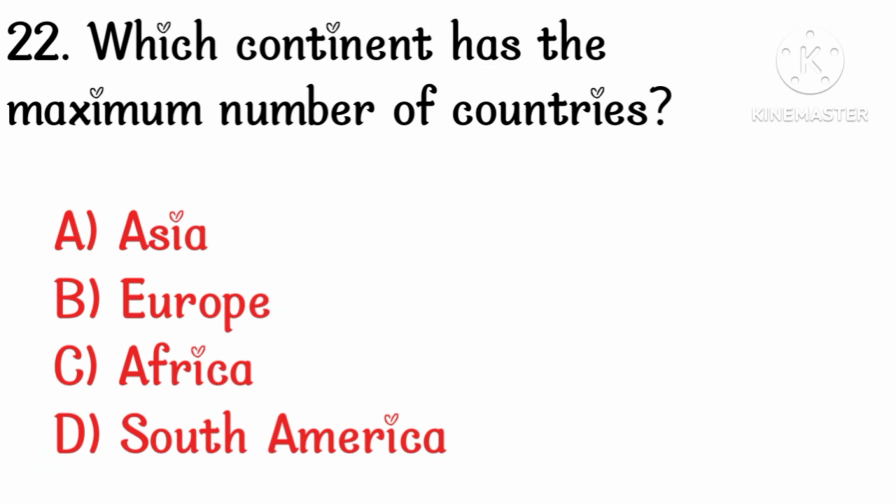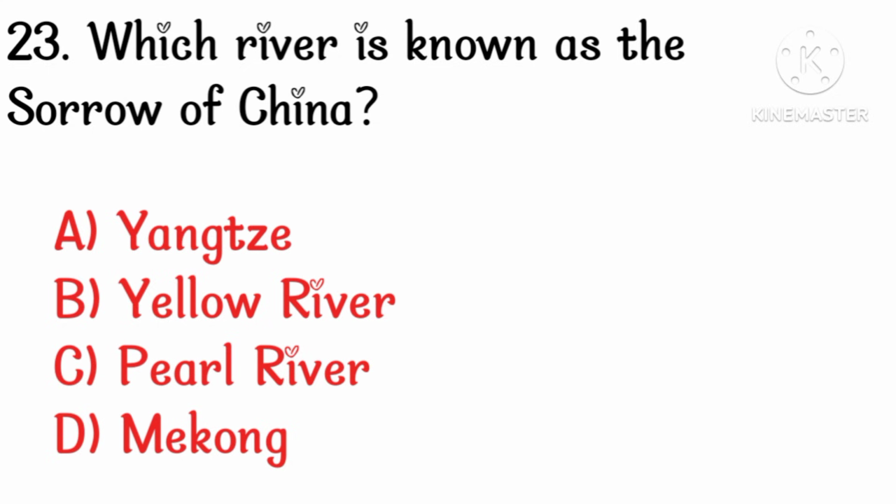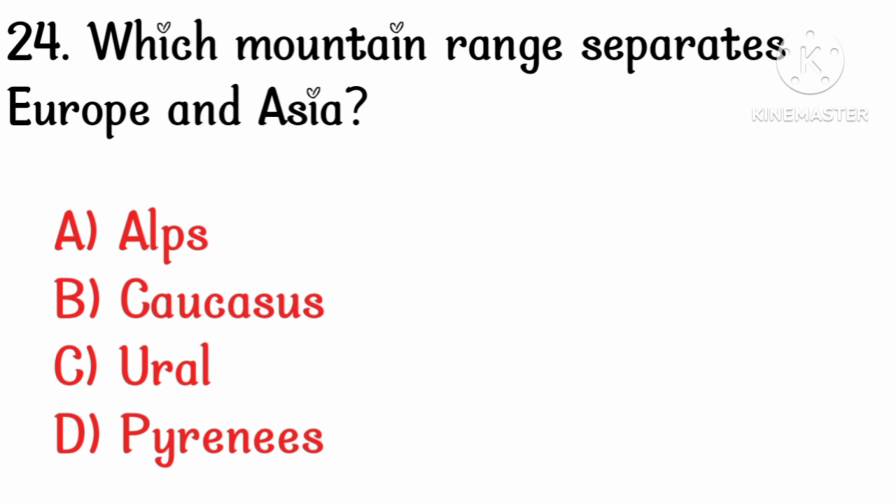Which continent has the maximum number of countries? Option C. Africa. Which river is known as the sorrow of China? Option B. Yellow River. Which mountain range separates Europe and Asia? Option C. Ural.